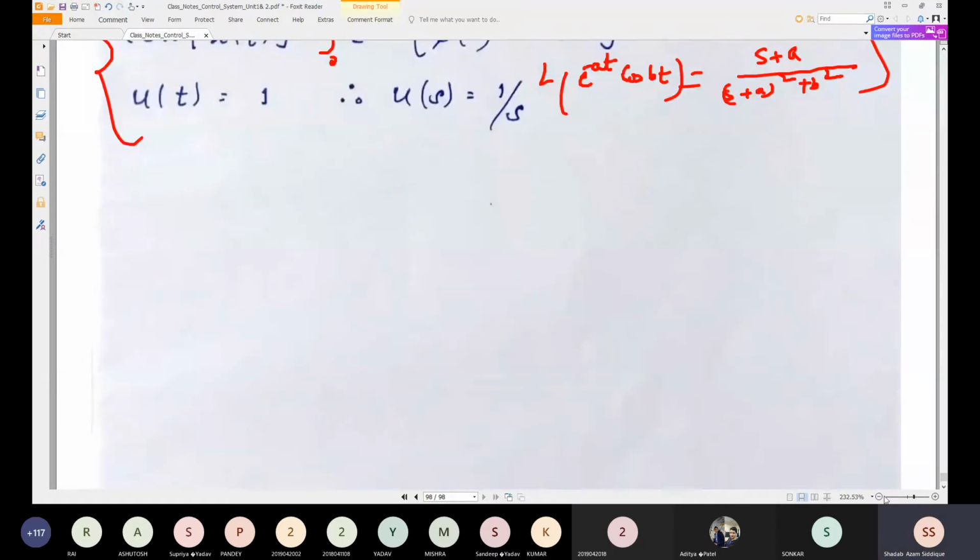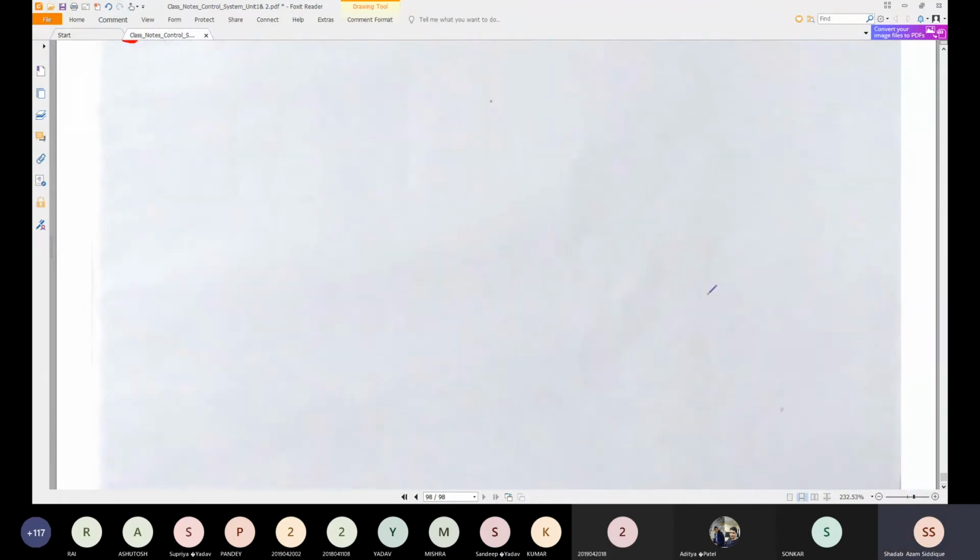Let me give you one problem. Okay, so the problem is basically for the given system below. If you want, you can write here.